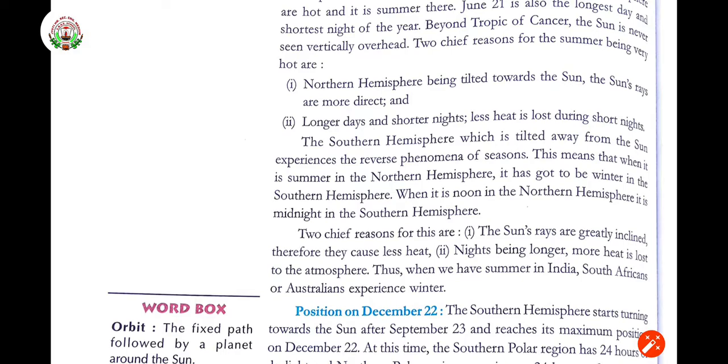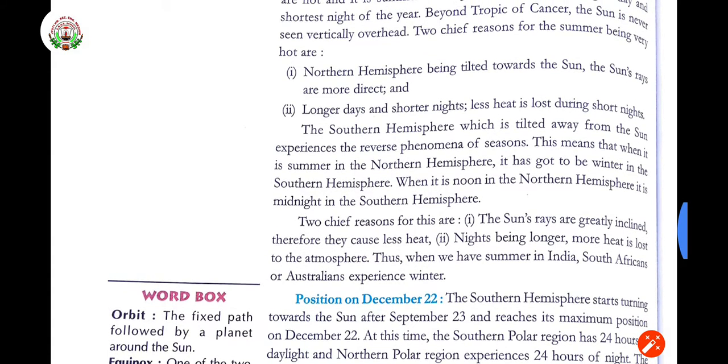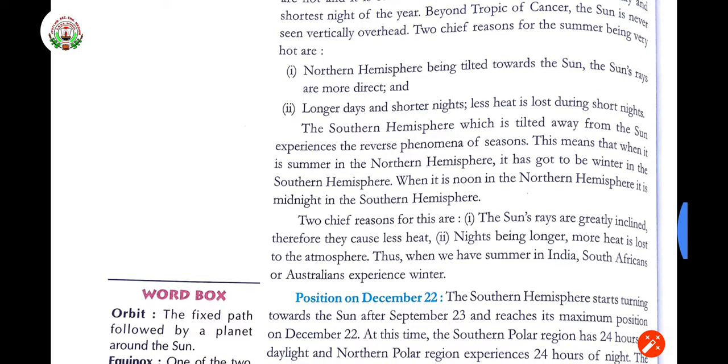The southern hemisphere is tilted away, as the northern hemisphere is near in front of the sun and the southern hemisphere is tilted away from the sun. It is going to experience the reverse of the season which is happening in the northern hemisphere. This means that when it is summer in the northern hemisphere, it has got to be winter in the southern hemisphere. When it is noon in the northern hemisphere, it is midnight in the southern hemisphere.